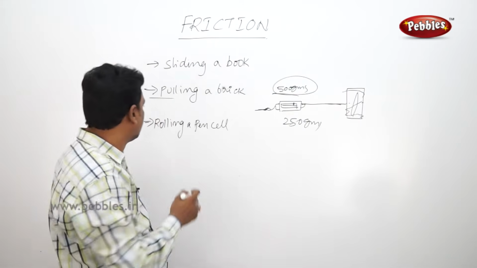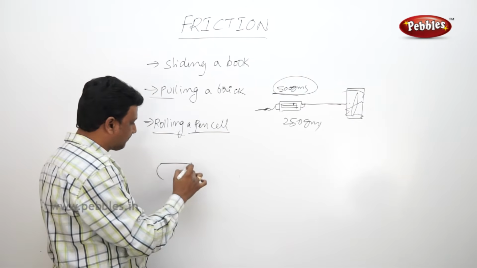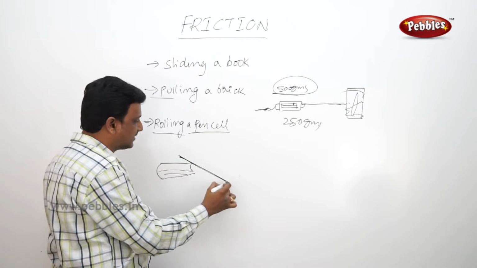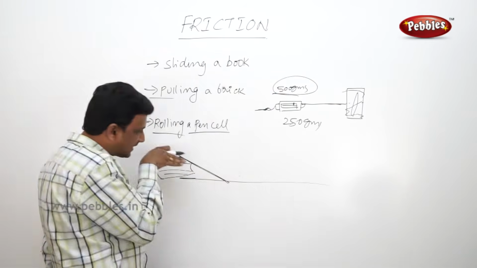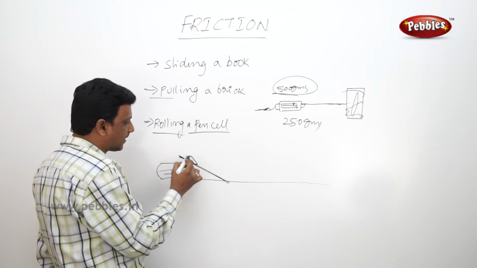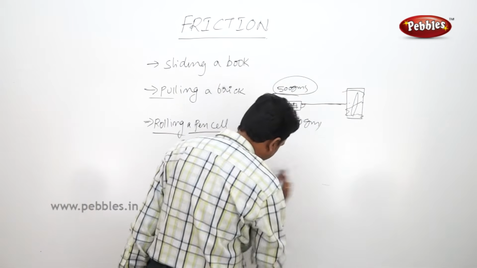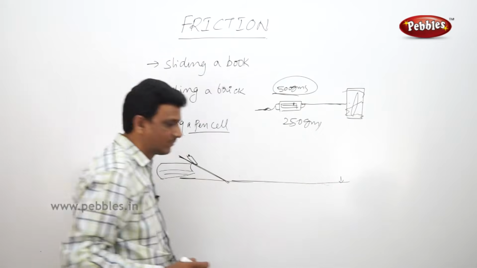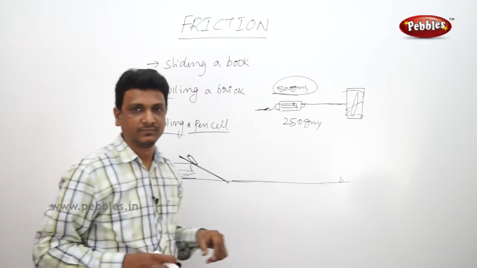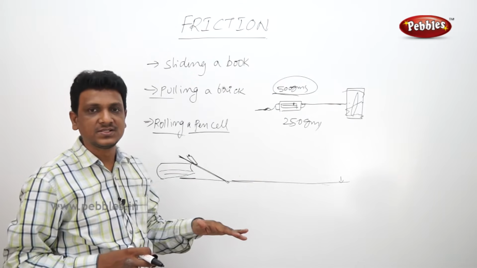That is the case. Now see another example, rolling a pencil. A boy kept a book like this and a cardboard like this on the table. So this is a ramp. Here he kept a pencil, a small battery. He rolled it. The battery rolls here, it travels till here. When the table is flat, the battery rolls, no problem. The table is much smoother compared to other objects.